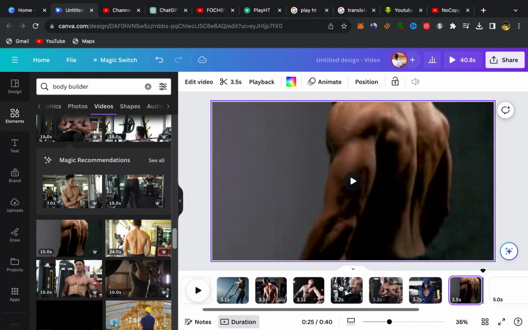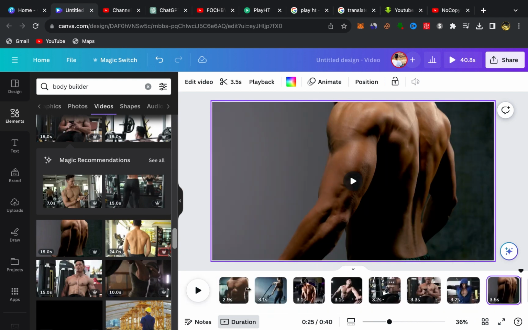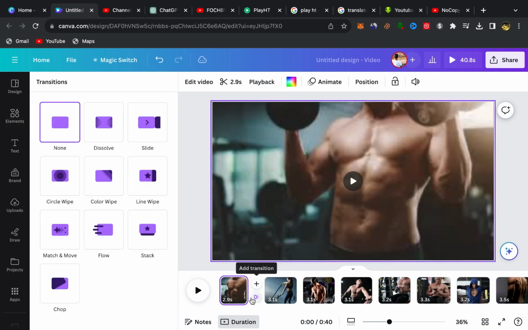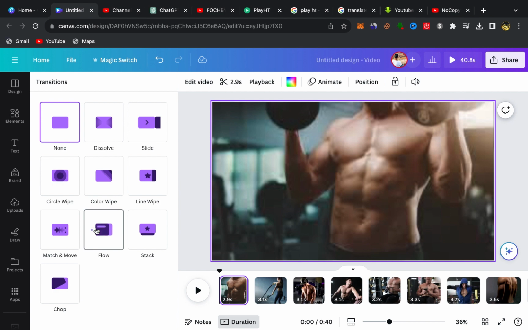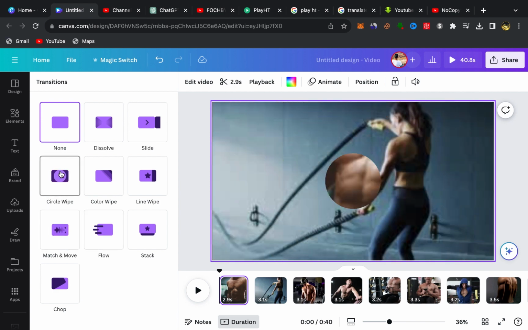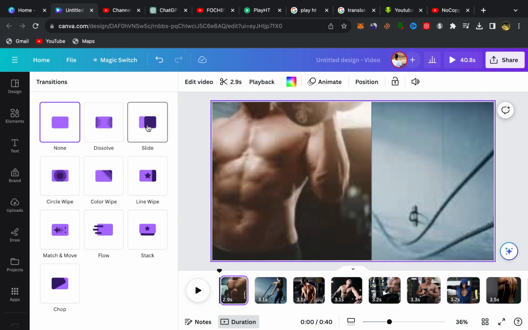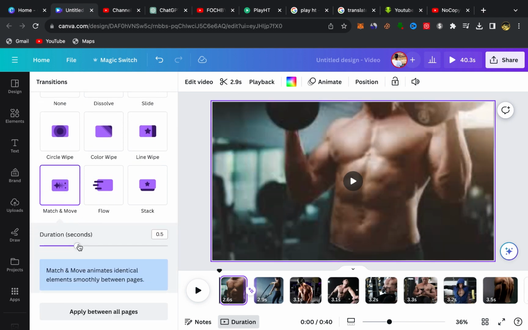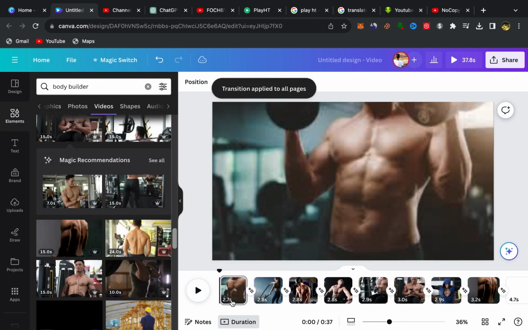Okay, so what you need to do next, go to the first page, click between those two pages, add transition, click on add transition and choose which transition you want to add between your videos to make them more engaging and professional. Okay, I will add, for example, this one. You will make it to 0.3. Click on apply between all page and your transition will be applied between all your page.